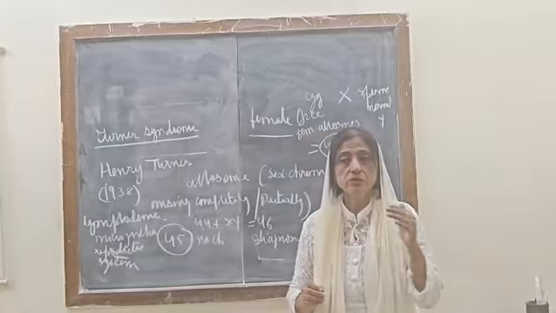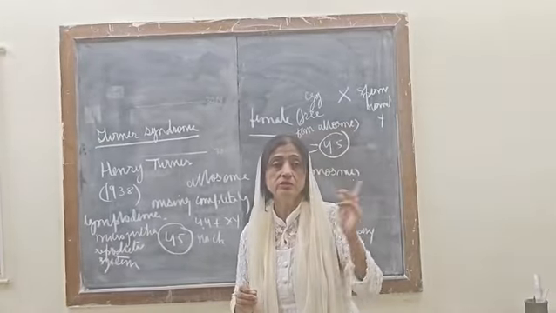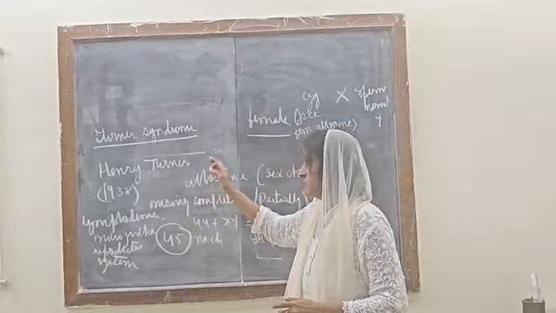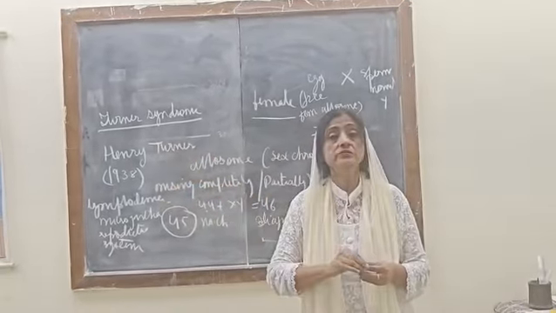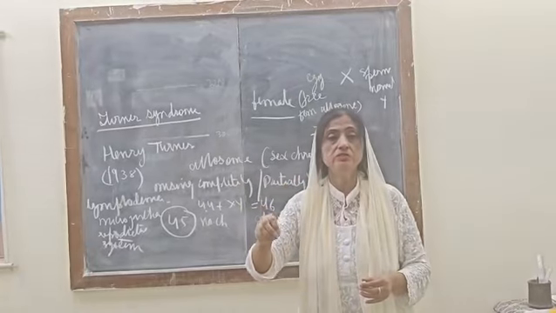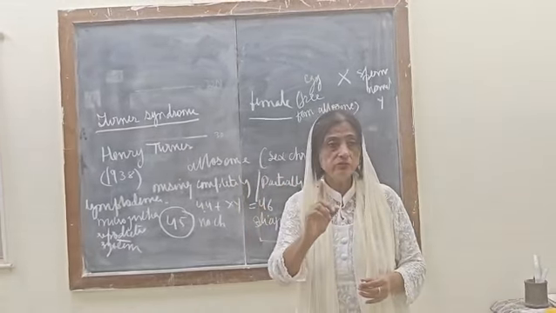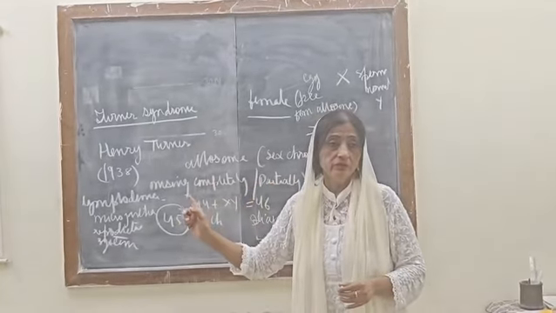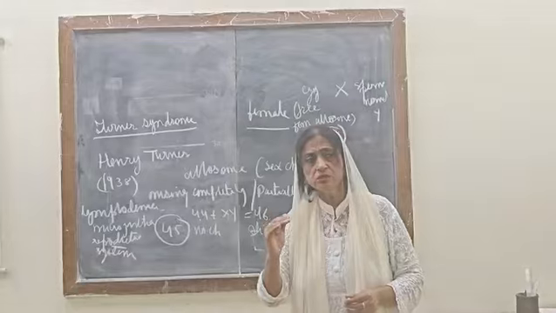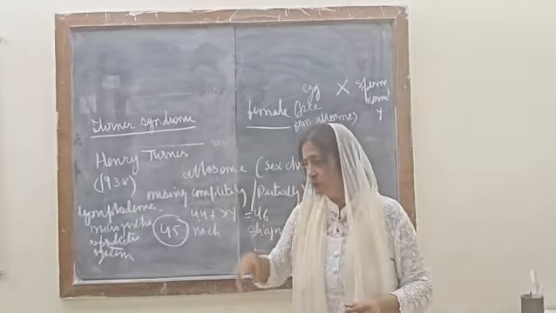Earlier we finished the autosomal disorder, Down syndrome. Today we came to the genetic disorder Turner syndrome, due to one X chromosome missing completely or partially, so the number is 45. It is in females. Now after this, any question? No, ma'am. So I am moving to the next sex disorder.